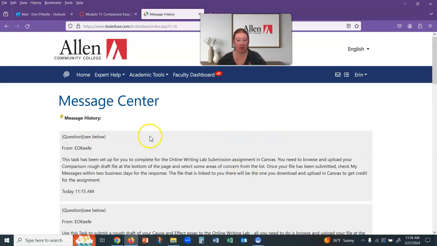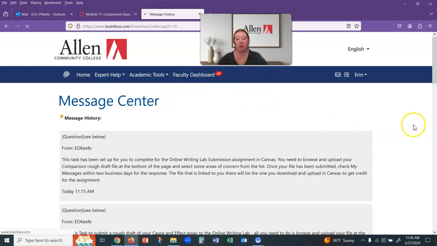I don't know what's in my message center. Probably the one that I just submitted. So the message center will show up and it will have your task that you can just click on, and I've got everything filled out for you. So all of the stuff that you need will be in there.